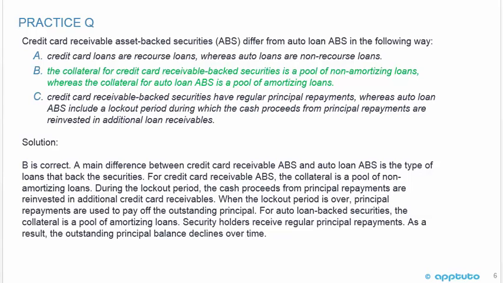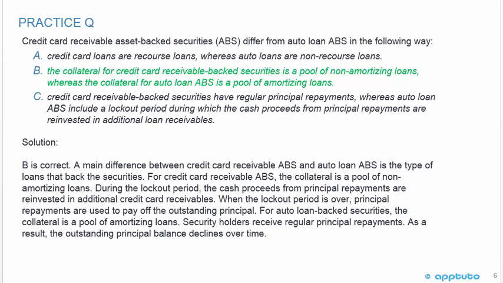So a main difference between credit card receivable ABS and auto loan ABS is the type of loan that backs the securities. For credit card receivable ABS, the collateral is a pool of non-amortizing loans. During the lockout period, the cash proceeds from principal repayments are reinvested in additional credit card receivables. When the lockout period is over, principal repayments are used to pay off the outstanding principal.